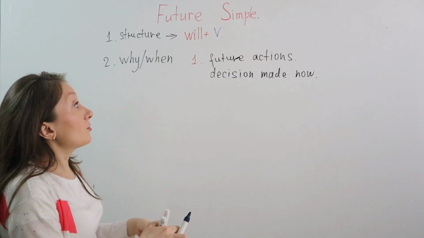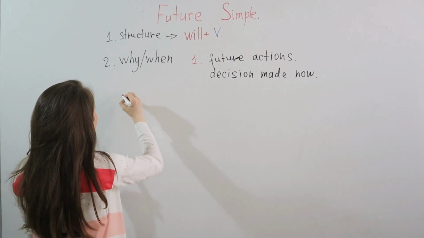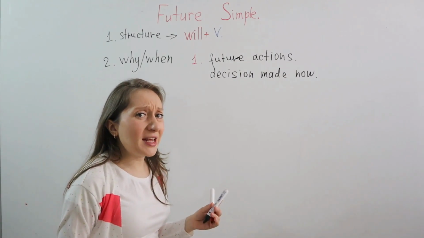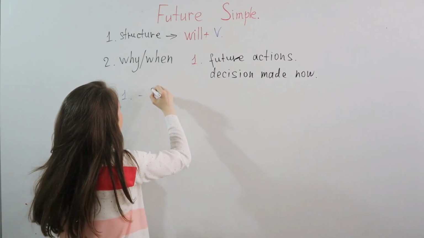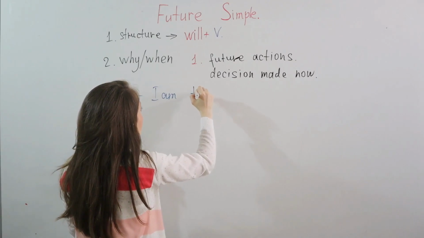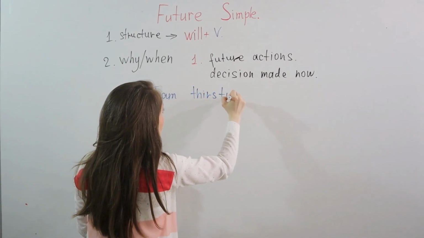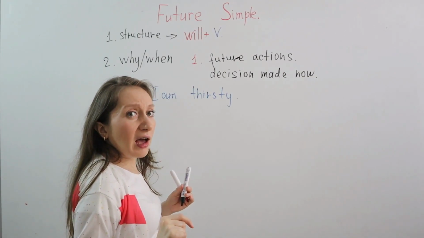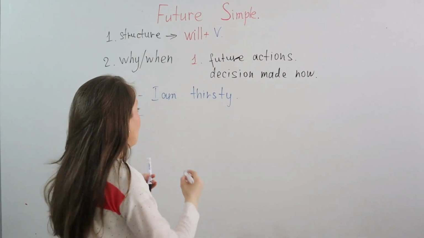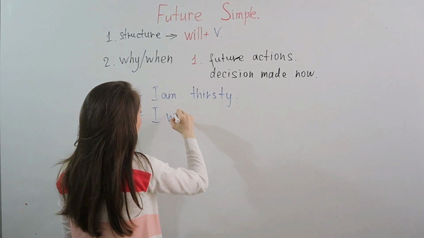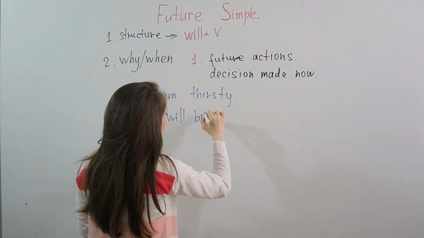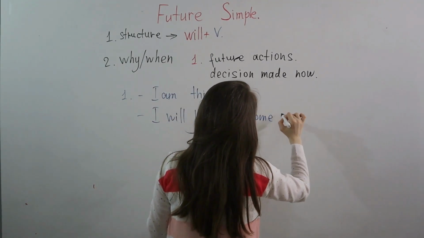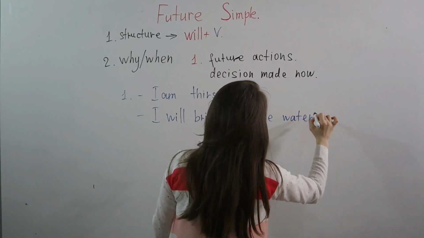So let me write the first example. For example, you say, I am thirsty. And your friend answers to you, I will bring you some water.